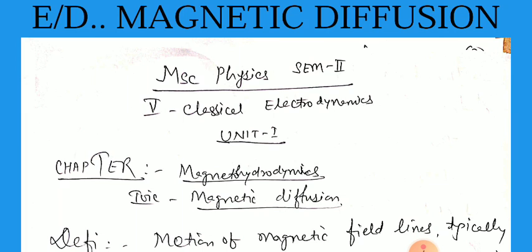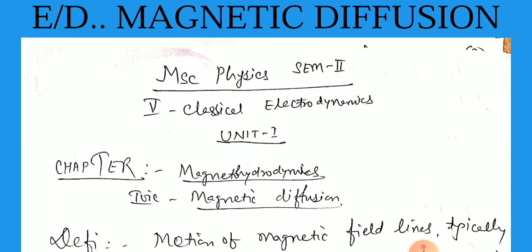We are discussing MSc Physics, semester 2nd, paper 5th, that is Classical Electrodynamics. And in unit 1st, today's chapter is Magnetohydrodynamics, and the topic is magnetic diffusion. Now, our question is: what is meant by magnetic diffusion? What is the definition of it?